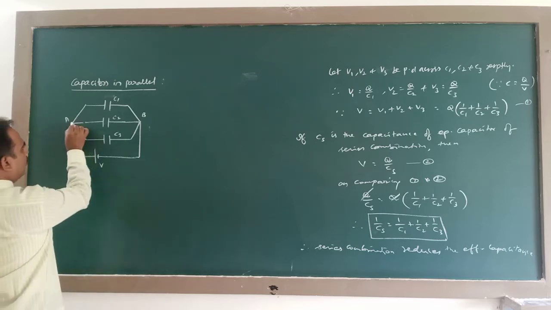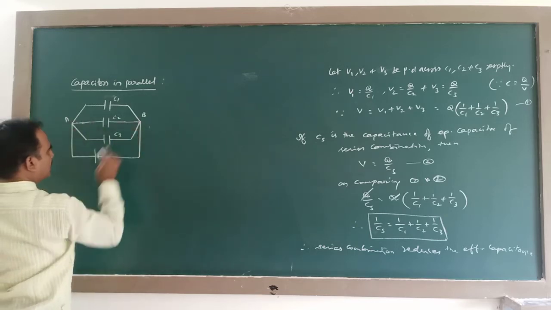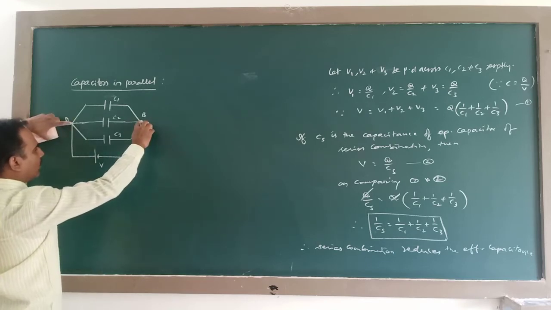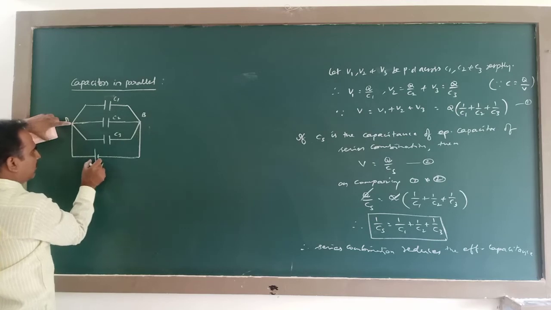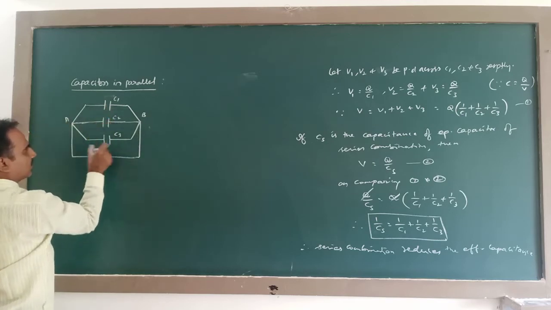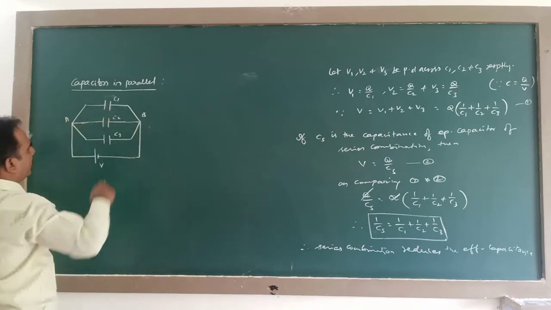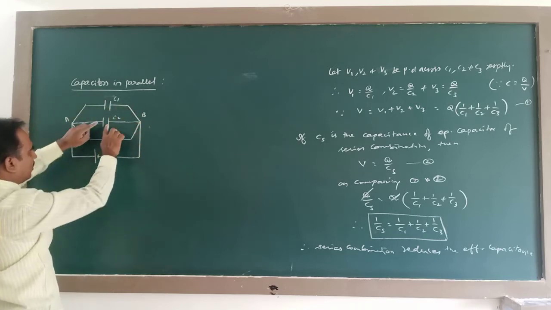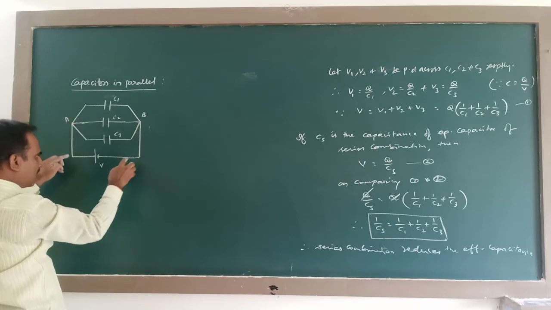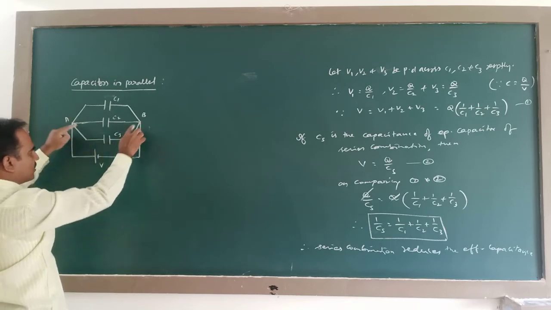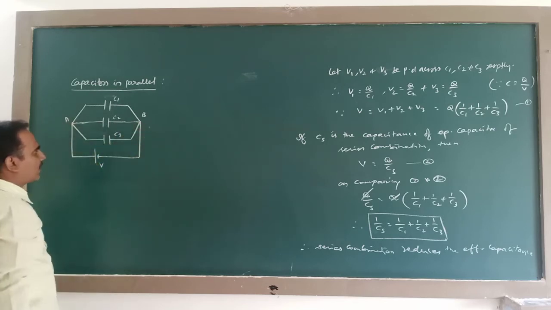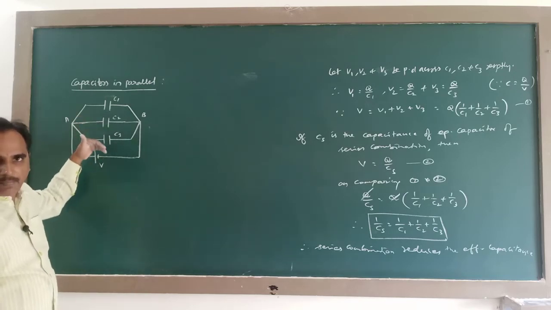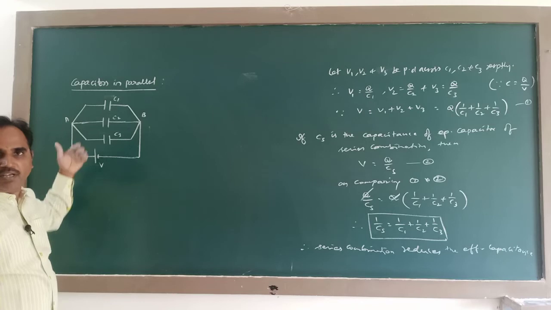So when you apply a potential difference across this parallel combination, it is as if the potential difference is applied across each capacitor. Here see, C1 is directly connected to this battery, C2 is also directly connected to the battery, C3 is also directly connected to the battery. That means the potential difference across all 3 capacitors will be the same, V, V and V.